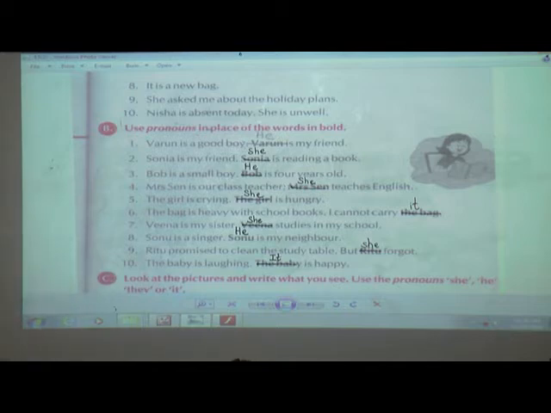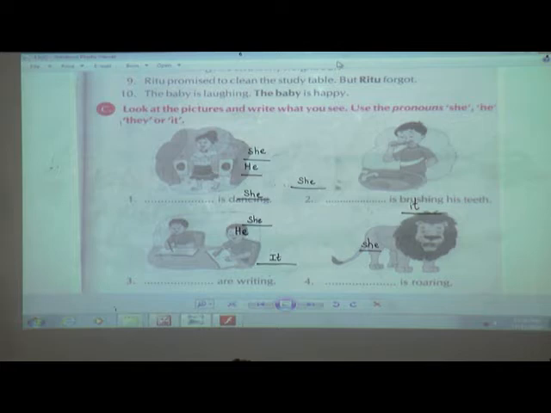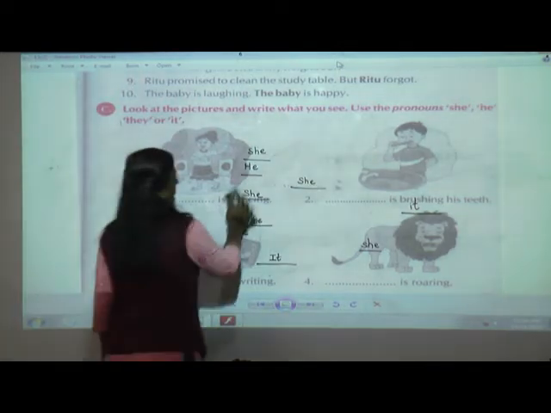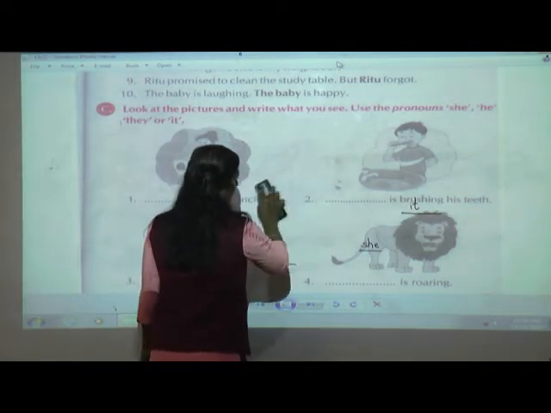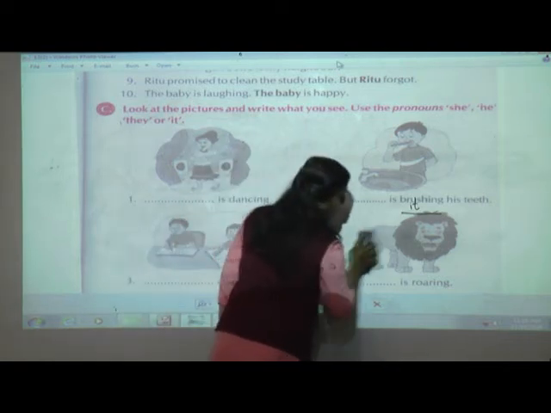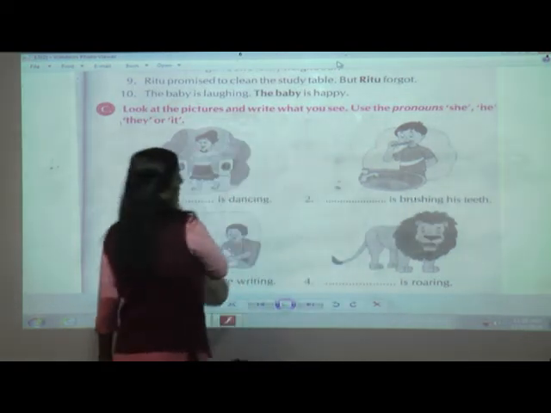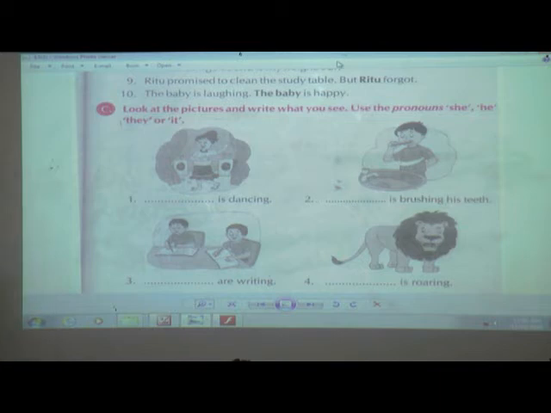Okay, next exercise C. Shall we move on to exercise C, students? I hope that you have copied this down, and you have to be a little bit fast. Only 2-3 words you have to write. Now till now I have solved so many examples.